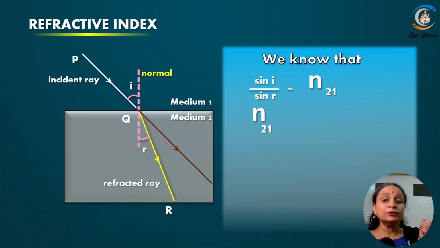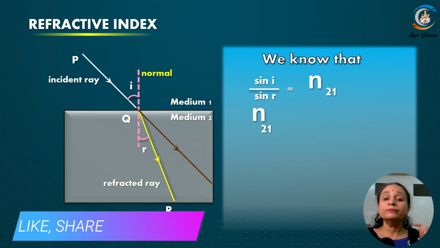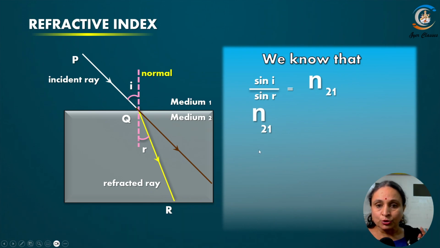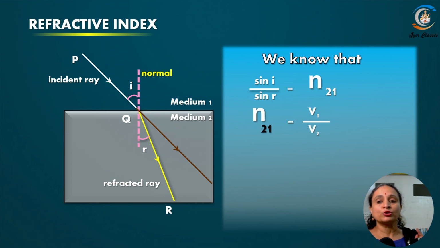The light is traveling from 1 to 2, but refractive index is that of the second medium with respect to the first medium, right? So here that is equal to the velocity of the light in the first medium divided by velocity of the light in the second medium. It is also equal to sin i by sin r. ठीक है, दोनों का वैल्यू सेम ही आएगा, right?